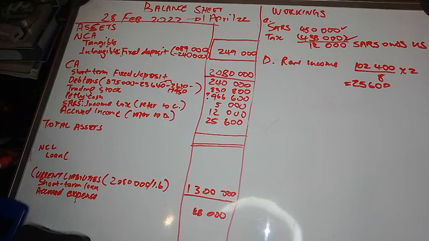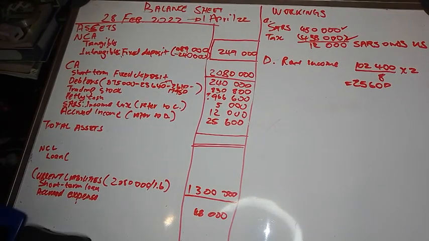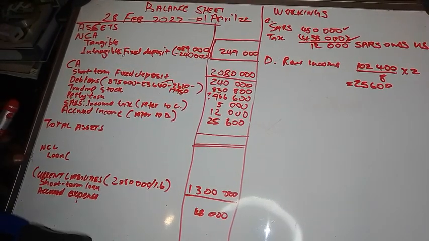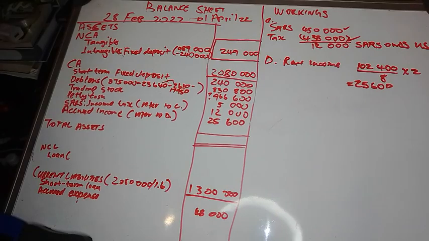Just confirming the calculations. So the other information that you have, it means we must go through information A as well. So the other information that we have, we start from the top again.